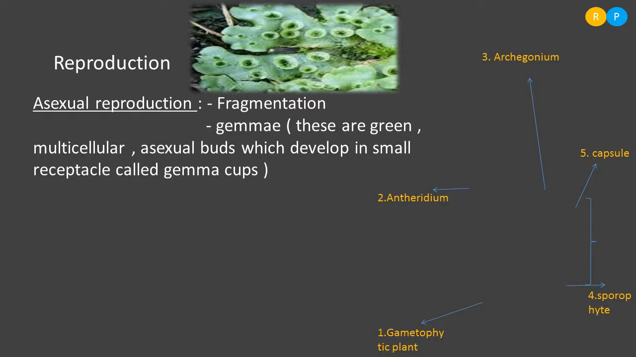So, you have to understand the definition of gemmae here. Gemmae are green multicellular asexual buds which develop in a small receptacle called a gemma cup. So, you have to remember these terminologies, gemmae and gemma cups. These are important when you come to the asexual mode of reproduction.